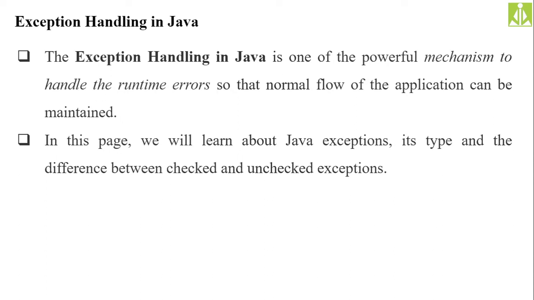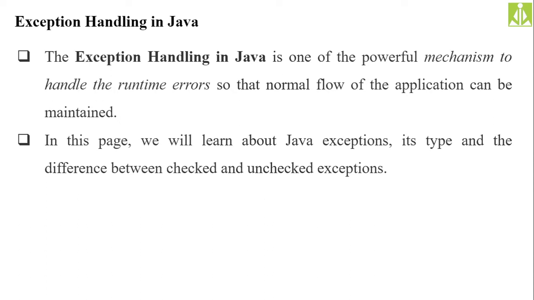Exceptions, we said, are the abnormal conditions which occur at the time of execution of the program. At compile time, if any error is there, we can control and remove that error from our program, from our logic or from our code. But if it occurs at runtime, so runtime means when you have deployed your application, when you have given your application to the customer, we don't know the runtime scenario.